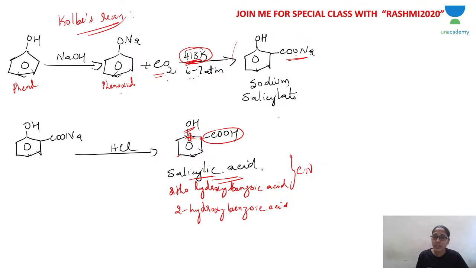So when you have the phenolic hydroxyl group and the carboxylic acid group, the carboxylic acid is more acidic than the phenolic OH group. That is why COOH becomes COONa, not OH, which on acidification will give you COOH, salicylic acid. This is the Kolbe reaction. I hope you understood.